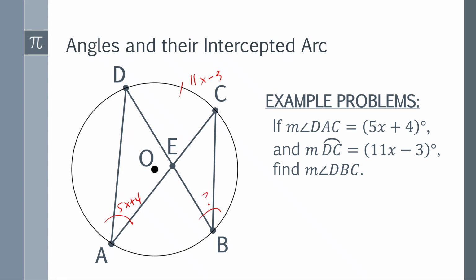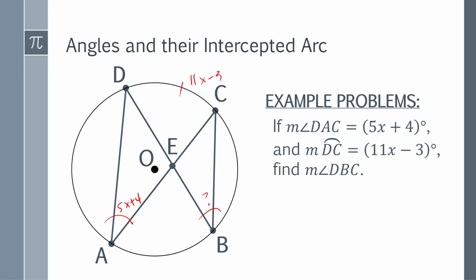So you cannot find this one without finding the value of x, and the value of DAC, okay? And remember that angle DAC is actually equal to angle DBC because they share a common intercepted arc. If they share the common intercepted arc, therefore they are also equal.